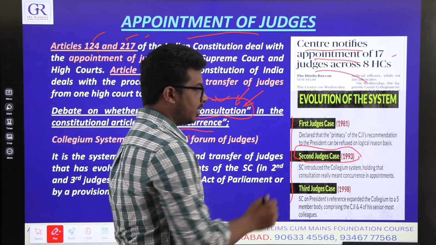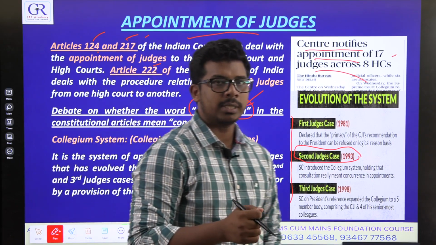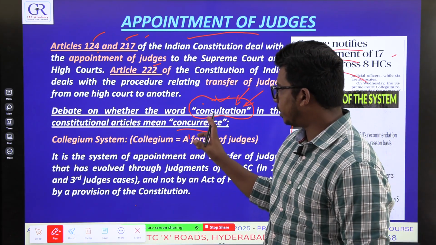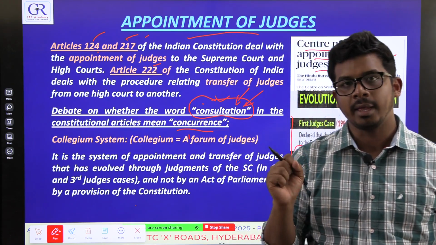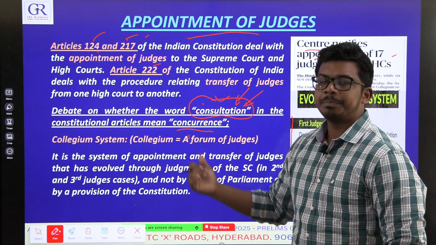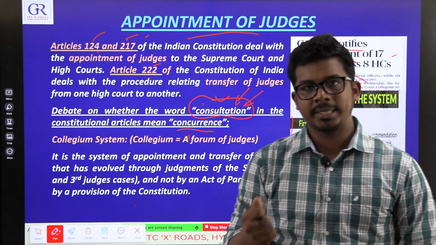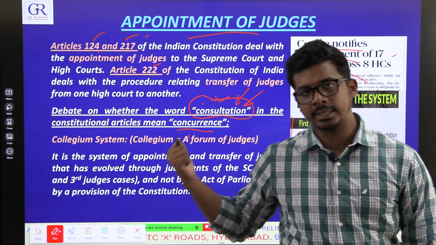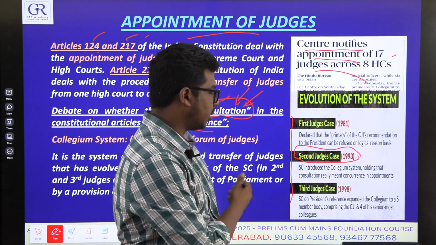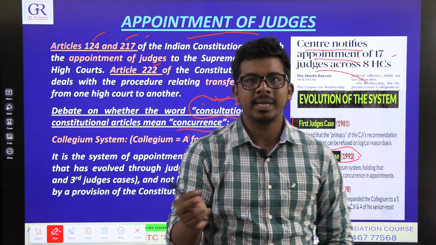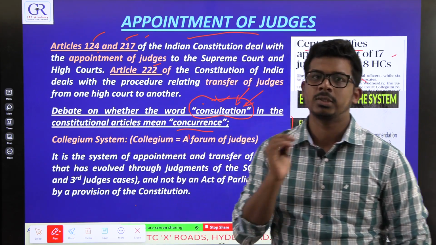In the second judges case in 1993, the Supreme Court said that this word consultation means the President has to listen to the CJI. So the CJI will recommend some name to the President and the President has no choice but to accept it. So the Court made some minor modifications to this interpretation. This much power in the hand of one person called the CJI is too much.